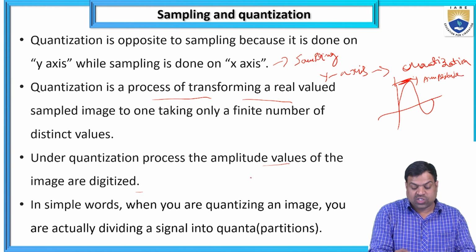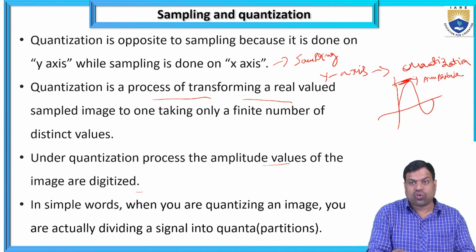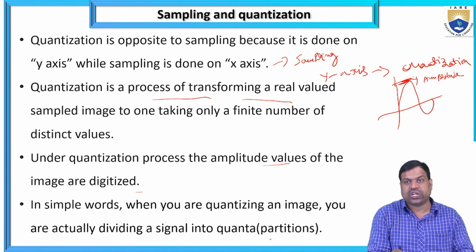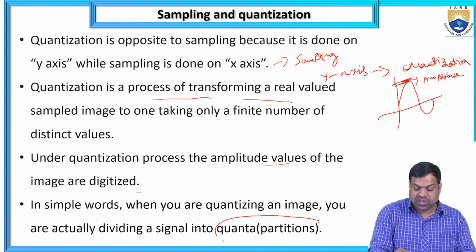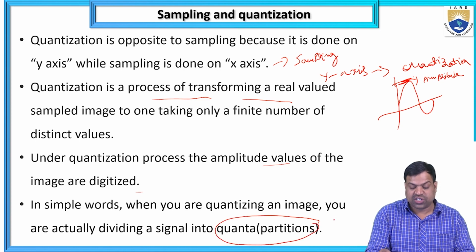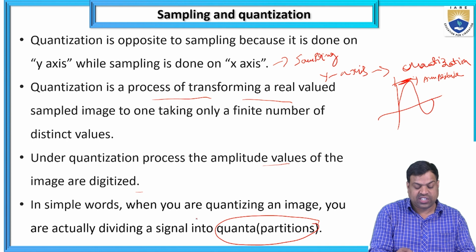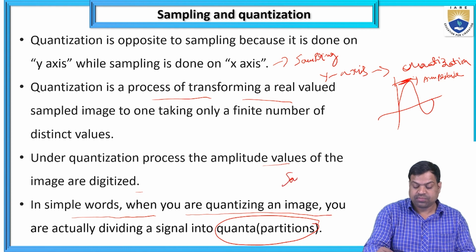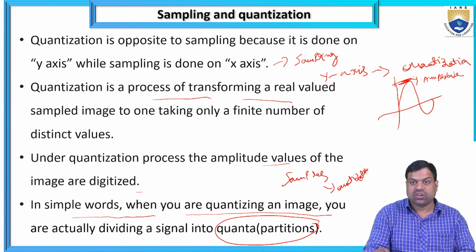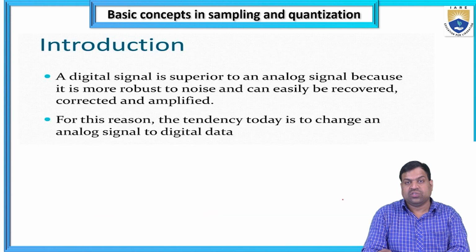In simple words, when you quantize an image, you are dividing the signal into quanta or partitions. The samples are converted into quantization levels, or partitions.